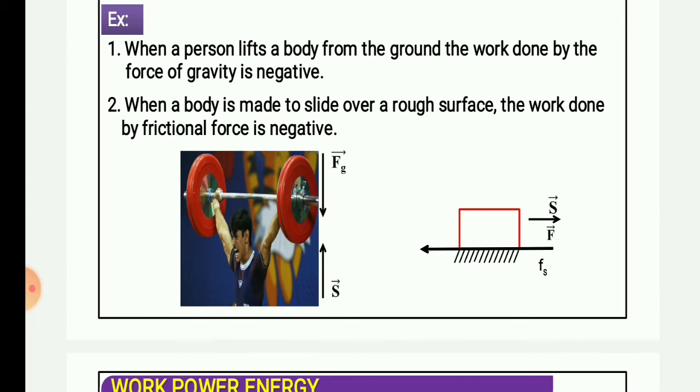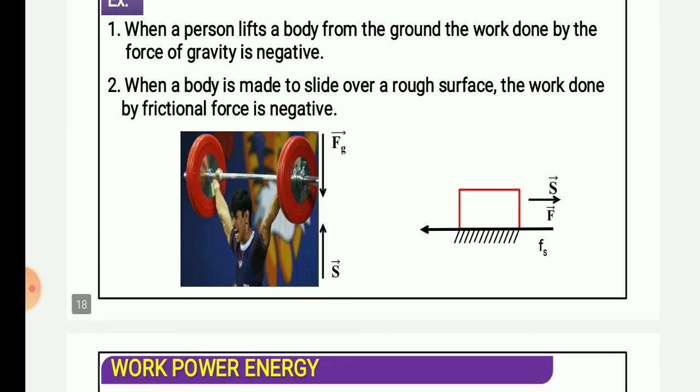And the second one is, when a body is made to slide over a rough surface, the work done by the frictional force is negative. What is the work of friction? I shall teach you in the friction chapter. For now you only have to learn that frictional force always resists the motion.